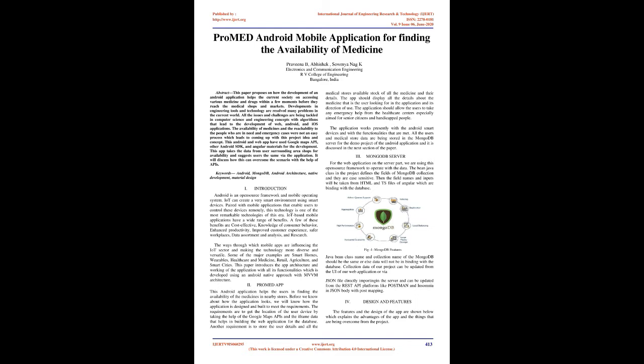This Android and web app have used Google Maps API, other Android SDK, and Angular materials for the development. This app takes the data from user surrounding area shops for availability and suggests the same to users via the application. It will discuss how this can overcome the scenario with the help of APIs. Keywords: Android, MongoDB, Android architecture, native development, material design.